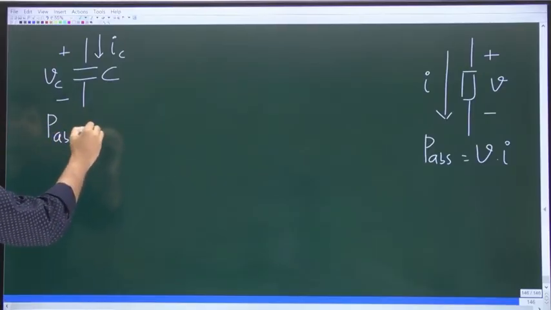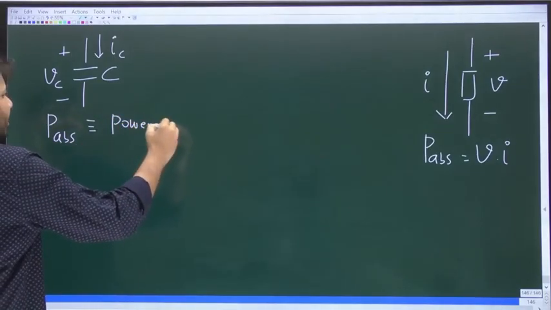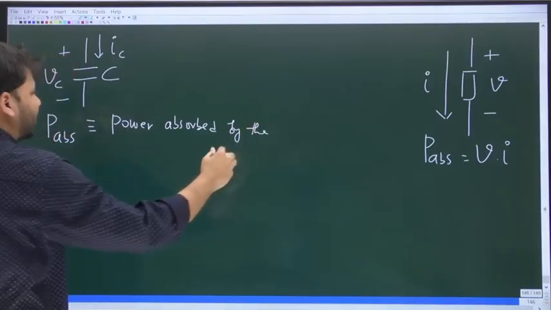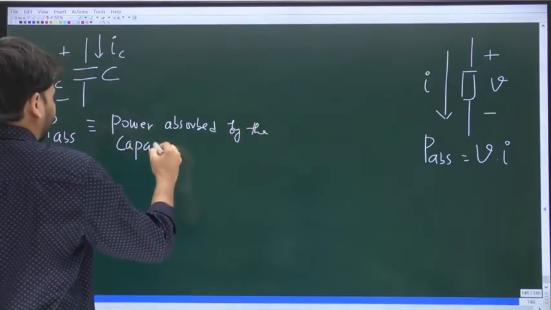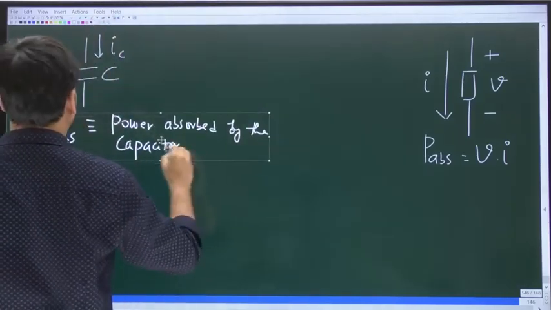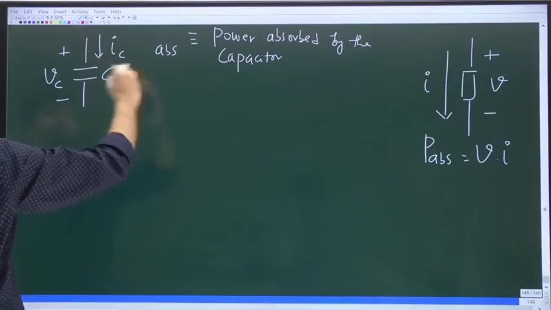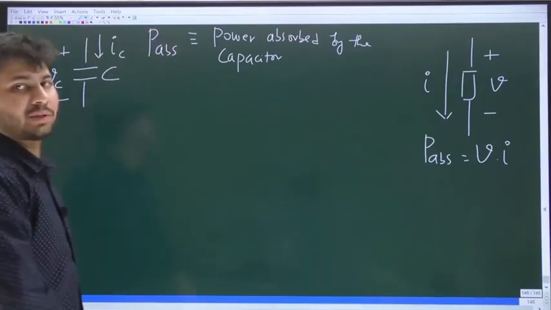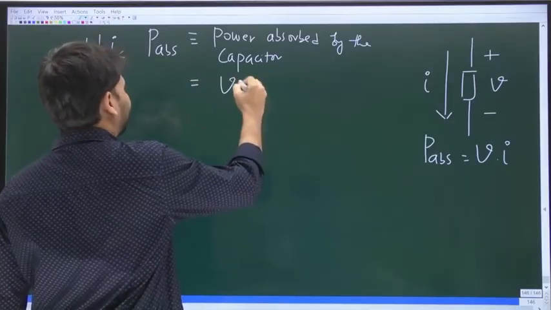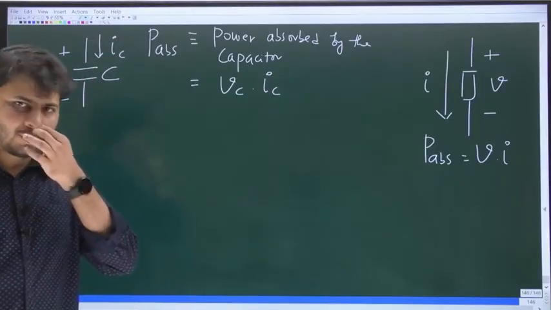So P_abs, that is the power absorbed by the capacitor. What is this P_abs? It is the power absorbed by the capacitor. Will it not be equal to Vc into Ic, voltage times current flowing from plus to minus?